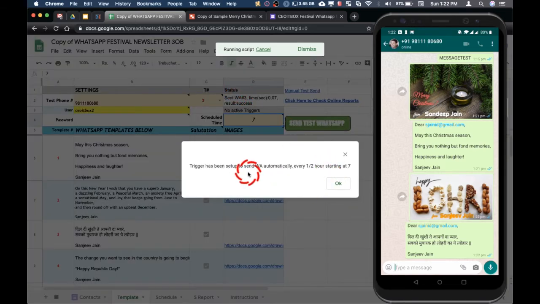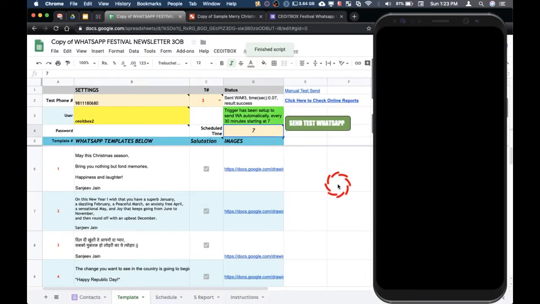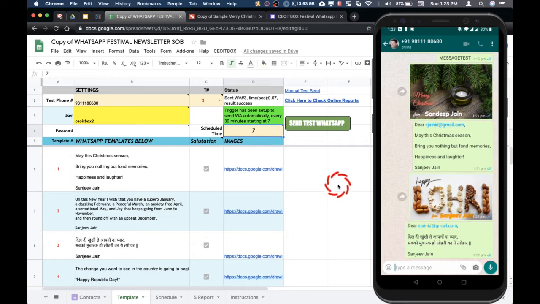And here you will see the trigger has been set up to send WhatsApp messages automatically every half an hour starting at 7. It says every half an hour because if there is a larger number of messages, it will keep attempting to send them after some break. This prevents WhatsApp from marking your account as spam and banning it. So it will send all the possible messages for some time, then stop, then start again after 30 minutes. But don't worry, there will be no duplicate messages. And as you can see, the trigger has been set up.